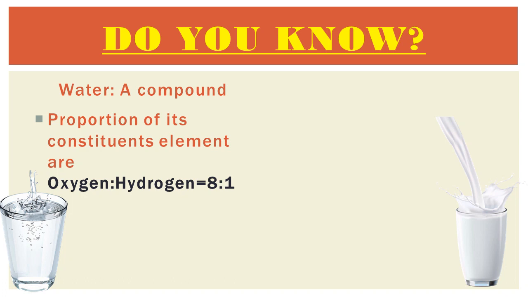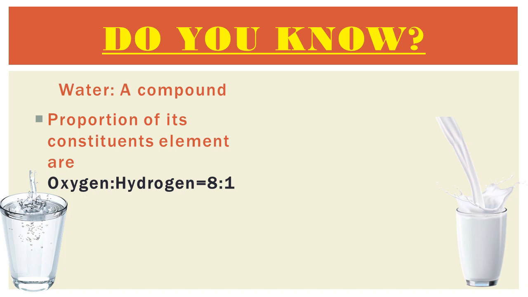If you see the chemical formula of water, it is H2O. That means in water we have two atoms of hydrogen and one oxygen atom, which makes one water molecule.